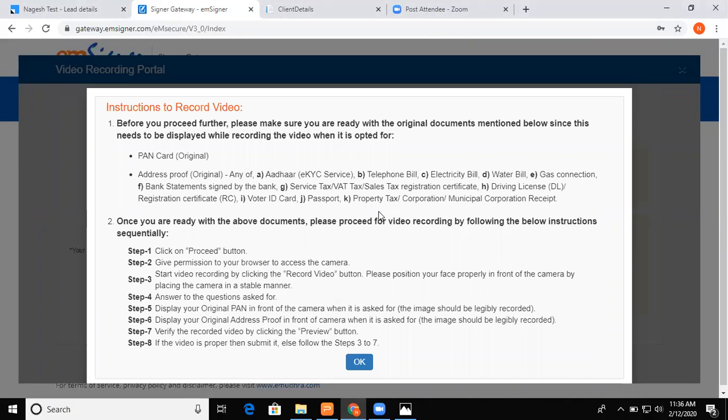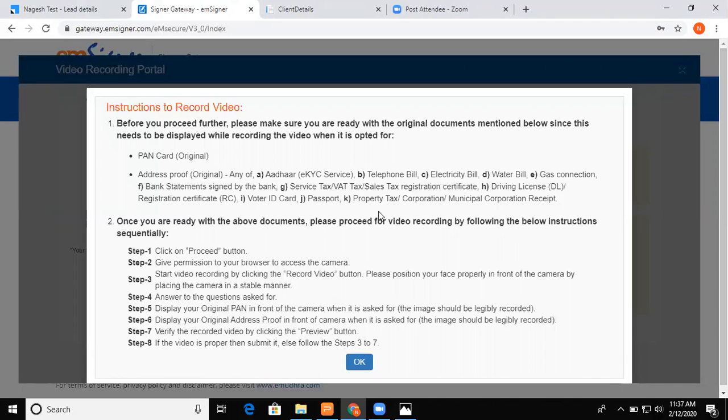Okay, you can read the instructions to record a video. It should be a 45 seconds video, correct? While recording the video, your face should be clearly visible, and you have to hold your address proof and PAN card. I repeat, you can see the instruction: you have to hold your address proof and PAN card.